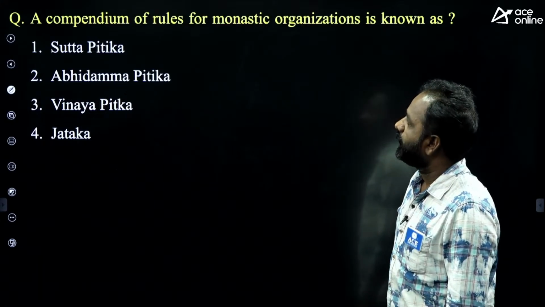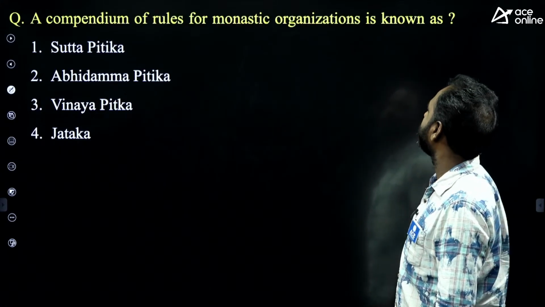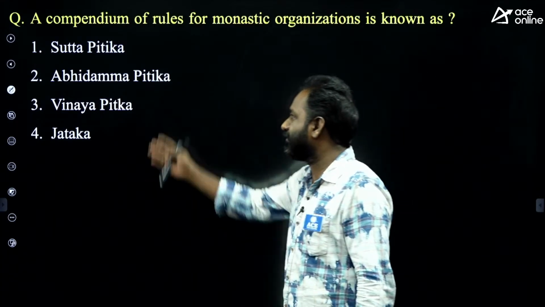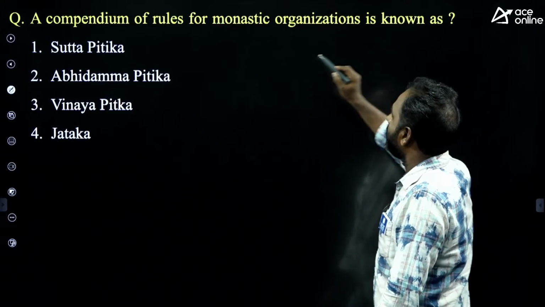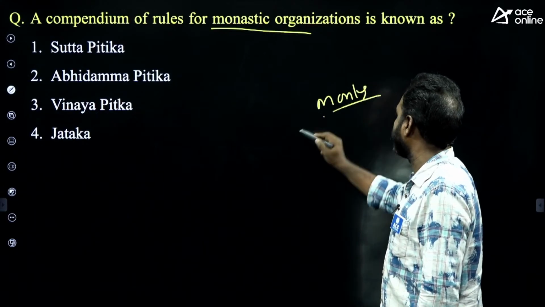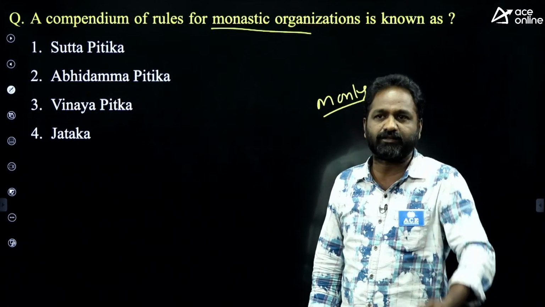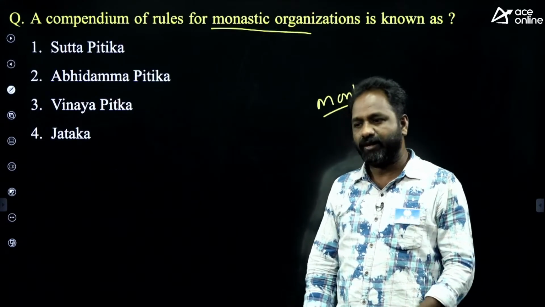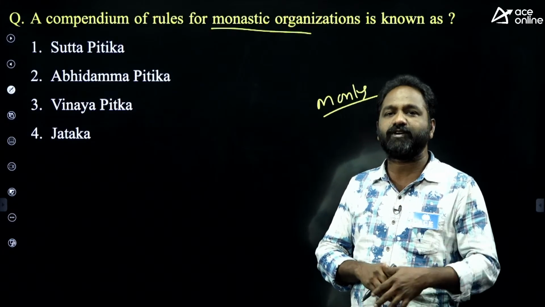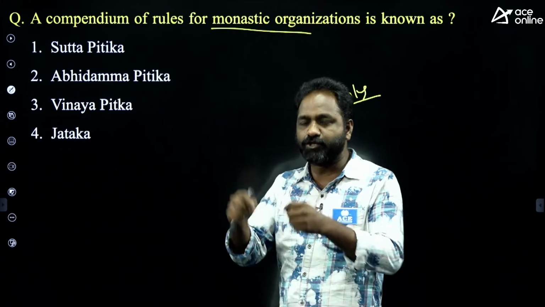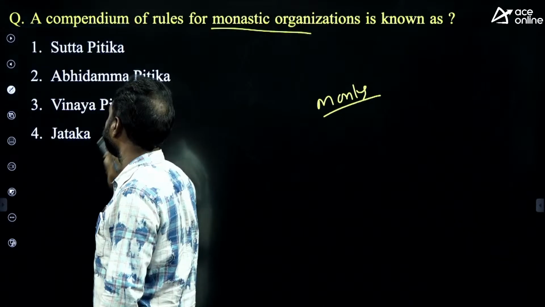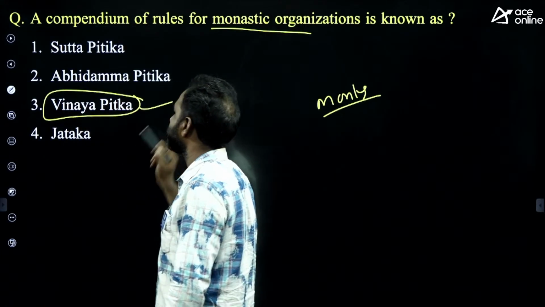Next: a compendium of rules for monastic organizations is known as? The question looks difficult, but it's not. They gave four books only. The question is about monastic rules. There are many monks, and for monks there are many rules and regulations: where a monk has to stay, what to eat, how to pray, all these things. In which book were the rules and regulations for Buddhist monks mentioned? The answer is Vinaya Pitaka.